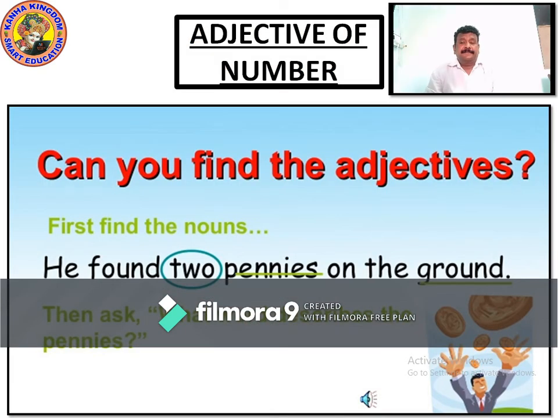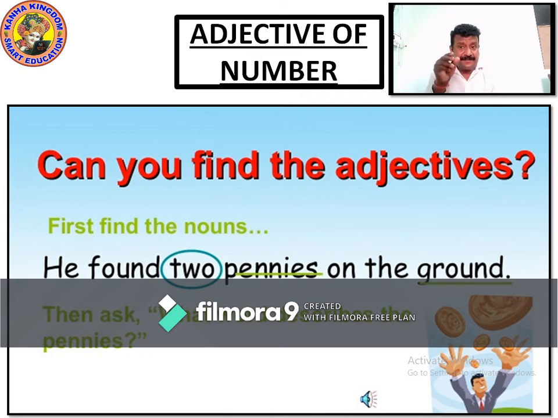Now let's see an adjective of numbers example. Can you find the adjectives? First find the nouns. When we see a sentence in front, what do we first see? We first find the nouns, then ask the questions to get the adjectives. Then ask what word describes the pennies. He found pennies on the ground. Pennies is what? Pennies is the noun.